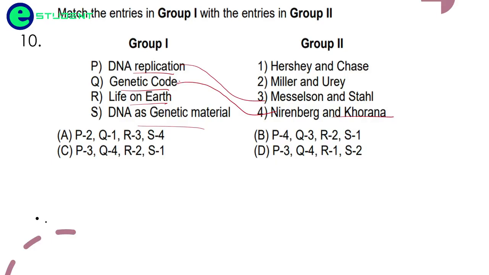The life on Earth experiment was conducted by Miller and Urey. DNA as genetic material was shown by Hershey and Chase. So let us see: P as 3, Q as 4, life on Earth, Miller and Urey, is 2, and 1. So this is the correct option here.